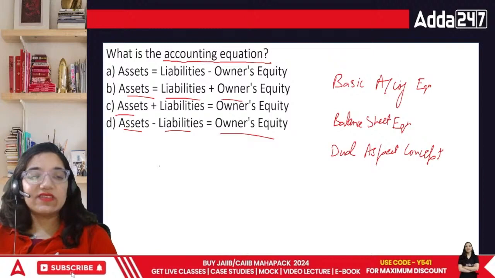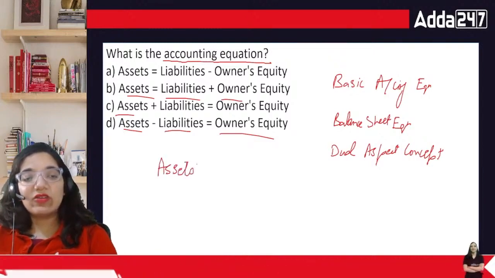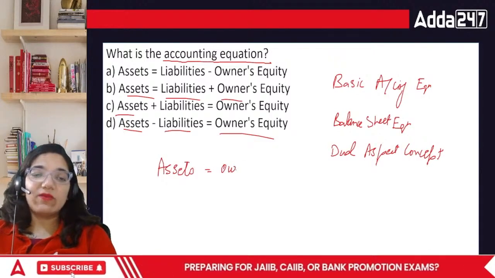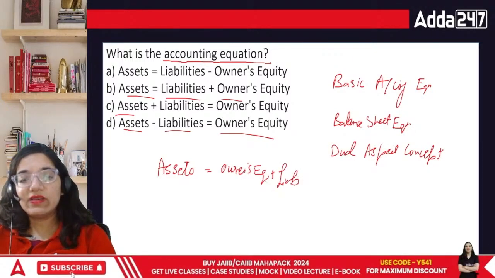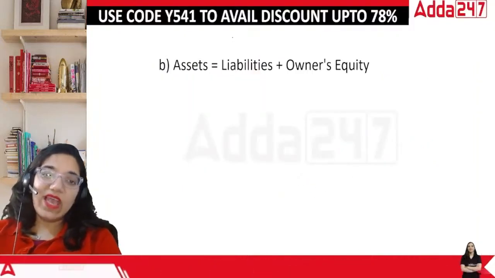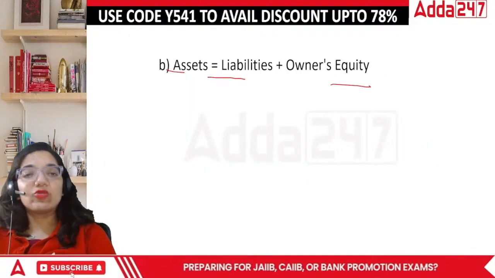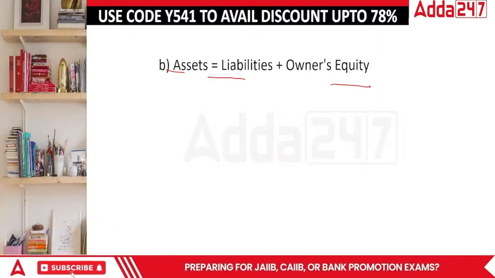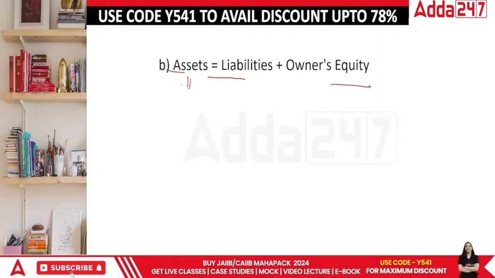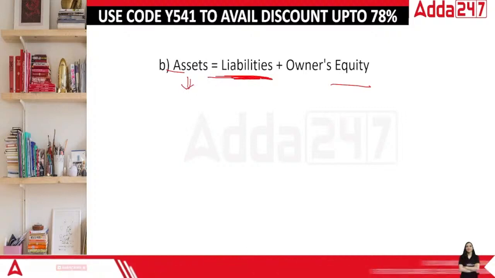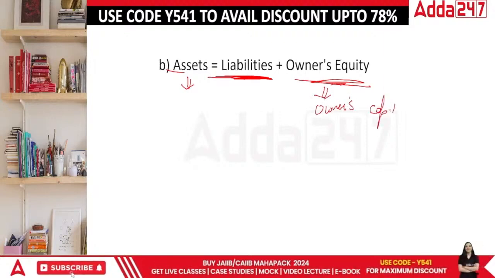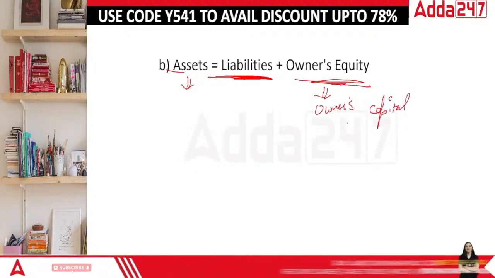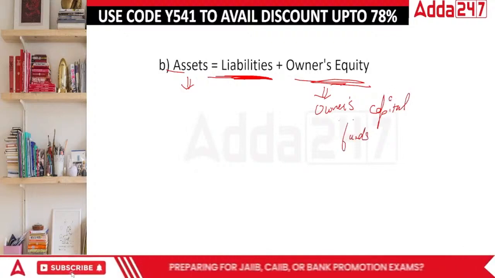In this case, the answer is whatever assets we build in the organization, it's because we use our money plus other people's money. So it turns out to be assets equal to liabilities plus owner's equity. What does it mean exactly? Whatever we build up in the organization, it's because we use our money as well as other people's. Owner's equity is owner's capital, whatever money he is putting in, or his funds.